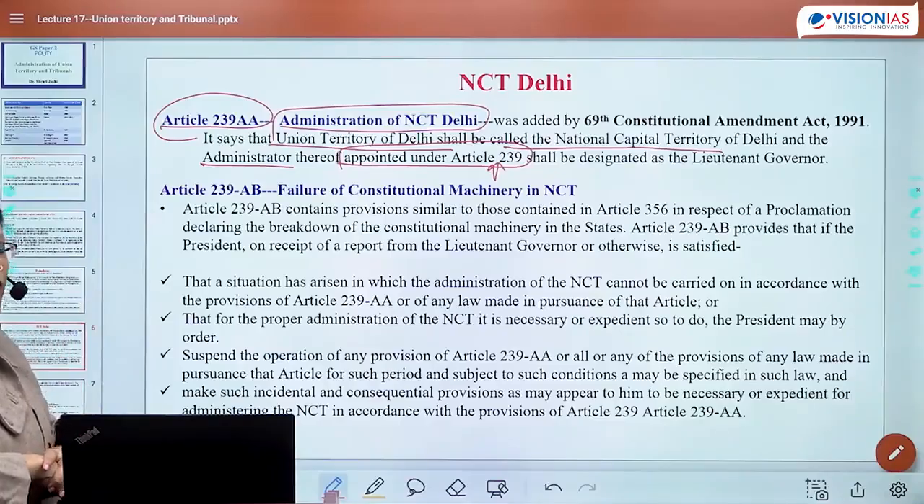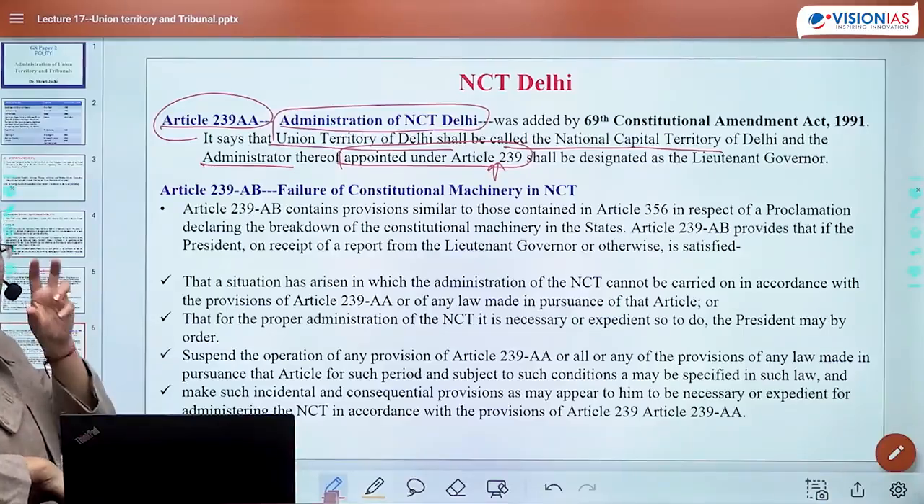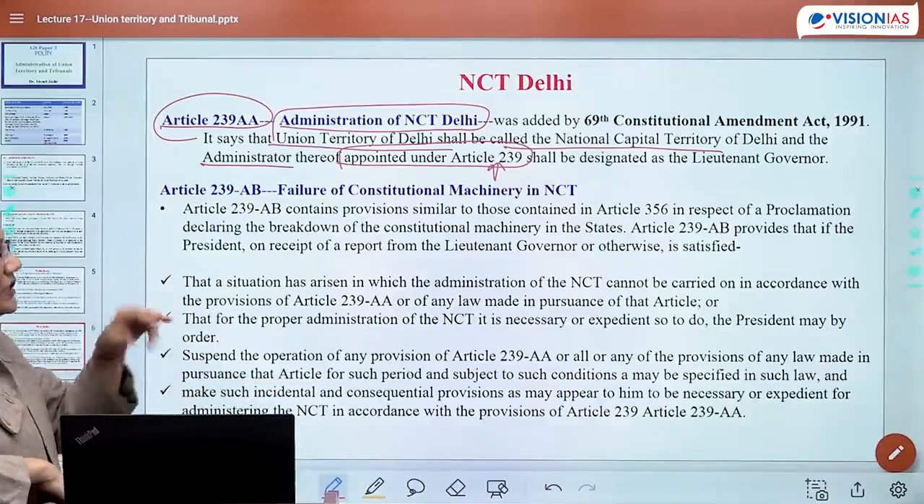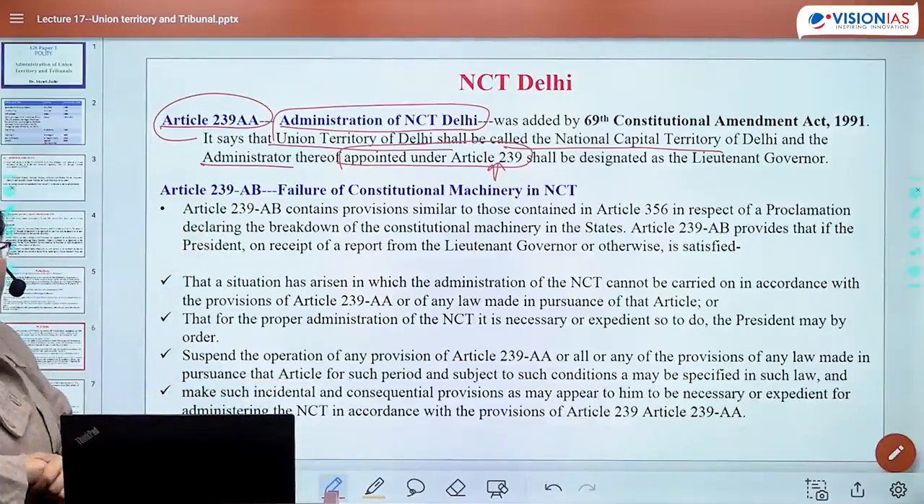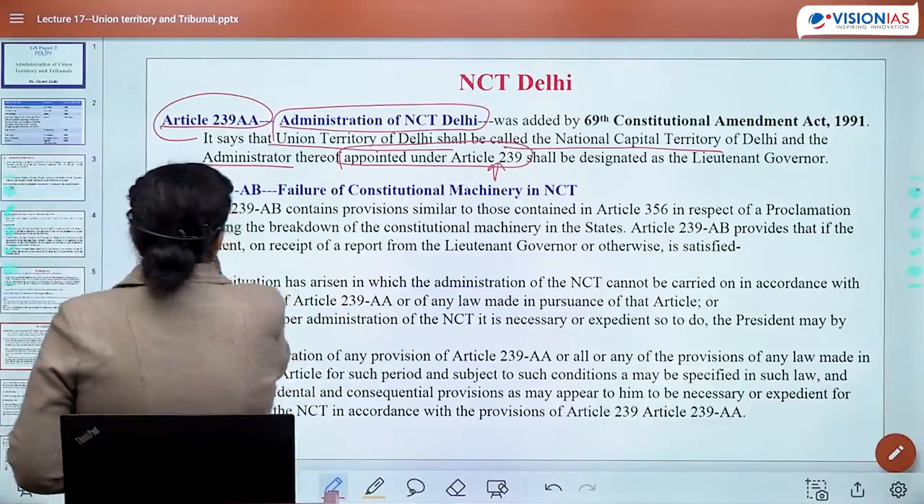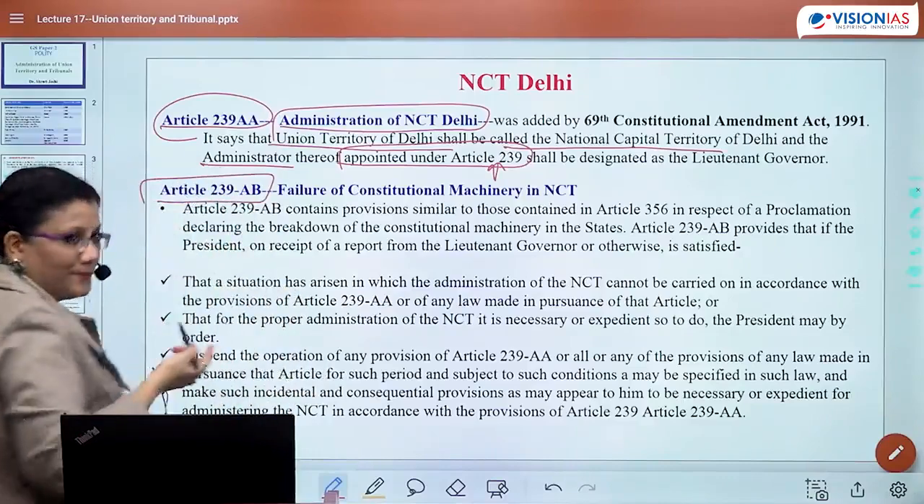Delhi is called NCT because it is a capital territory. This is the reason its administrator won't be called by the same name as in any other UT. This is why the administrator is called Lieutenant Governor, just to provide a feel-good or different zone, so that Delhi considers itself quite different from other UTs. Okay.